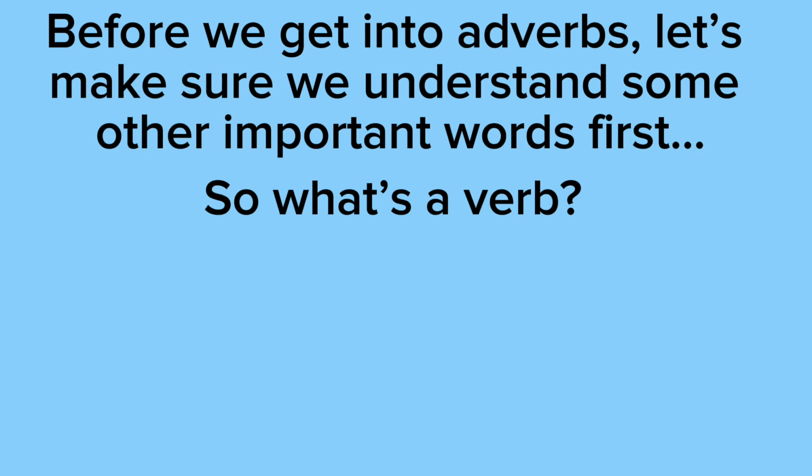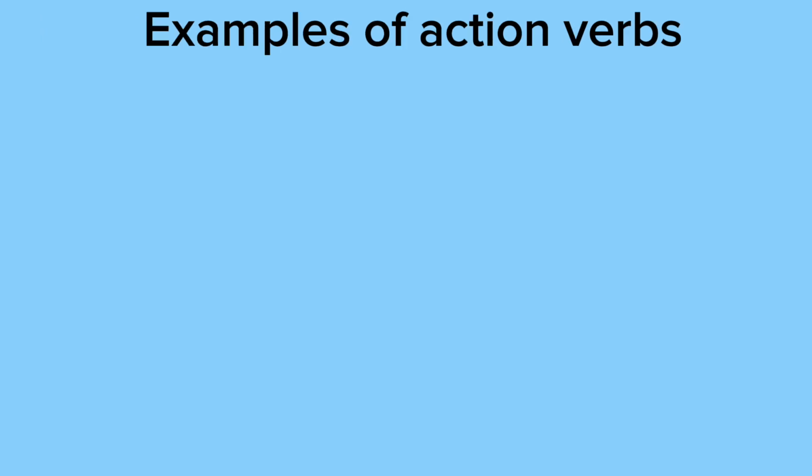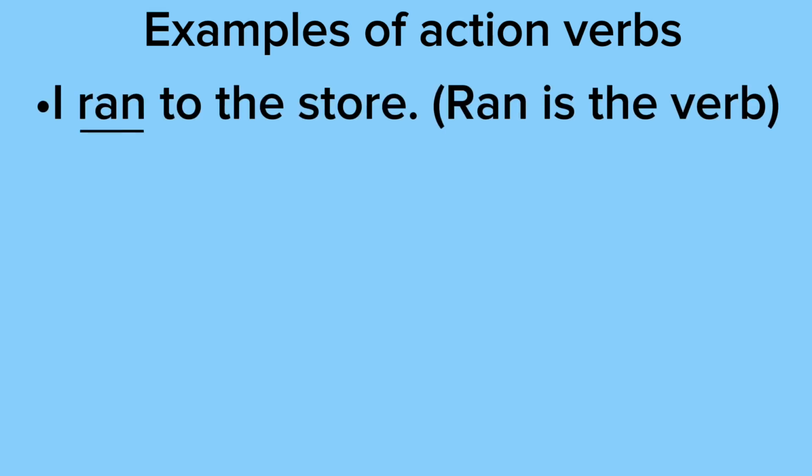So what's a verb? A verb is an action word. There are different types of verbs, but for the sake of this video, we're going to focus on action verbs. So here are some examples of action verbs. First, we have I ran to the store. In this sentence, ran is the verb because that's the action that's being done.